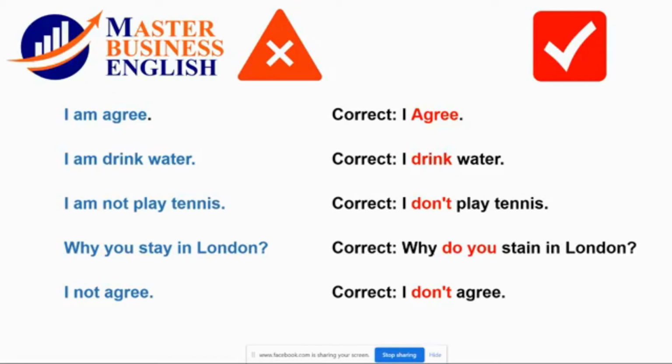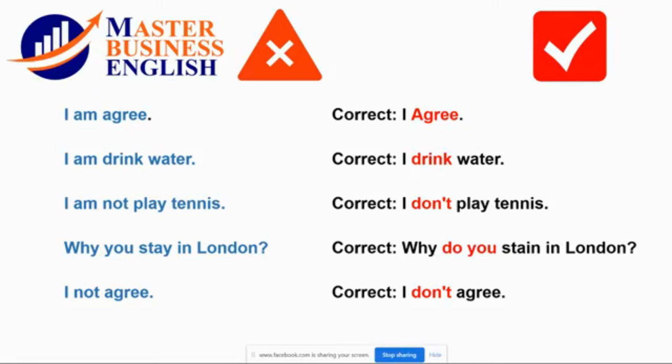And what would happen if we are talking about she? "She doesn't play tennis." Yes, exactly, but you can't say "she is not play tennis."